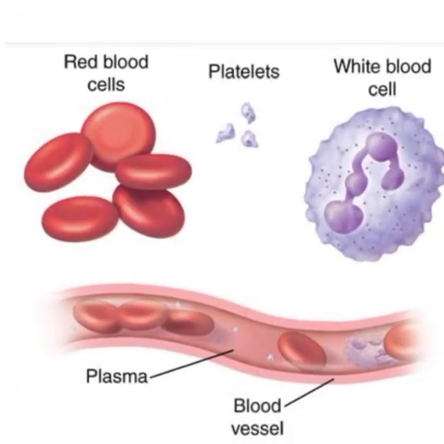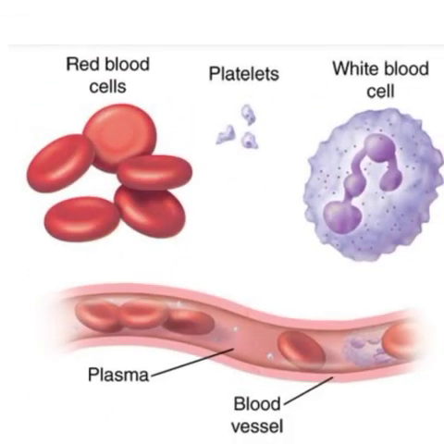First one is plasma. It is a sticky liquid part of the blood which is pale yellow in color. It is 90% water and 3.5% common salt. It contains dissolved substances such as digested food and waste products and carries them from one part to another part in the body.